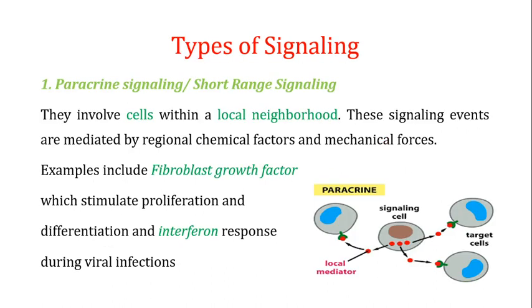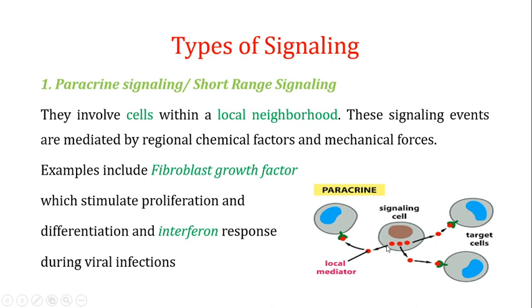If you talk about the types of signaling, we broadly classify them into 4 types, and I'll just give you an overview of these 4 types of signaling in the living world. The first type is known as paracrine signaling, also known as short range signaling. As the name indicates, this kind of signaling involves the cells within a local neighborhood.